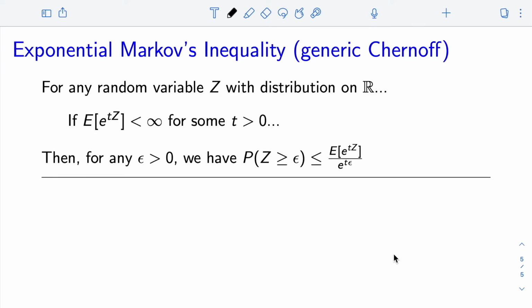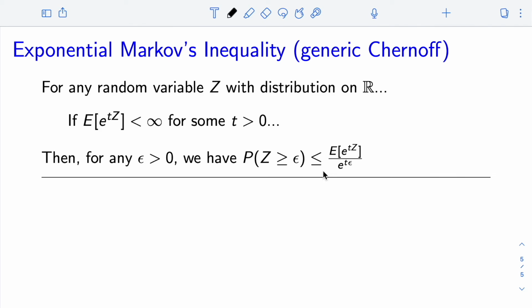As a final application of Markov's inequality, we have what's sometimes called exponential Markov's inequality, or sometimes called generic Chernoff inequality. And here, if we have a random variable z with some distribution on R, and its moment generating function exists for some value t greater than 0, here t is sort of a parameter that we can play with in our moment generating function, then we have a tail inequality. This is a right-sided tail inequality that involves the moment generating function in the numerator at that value t, and gives us an exponential bound to the tail in the denominator.